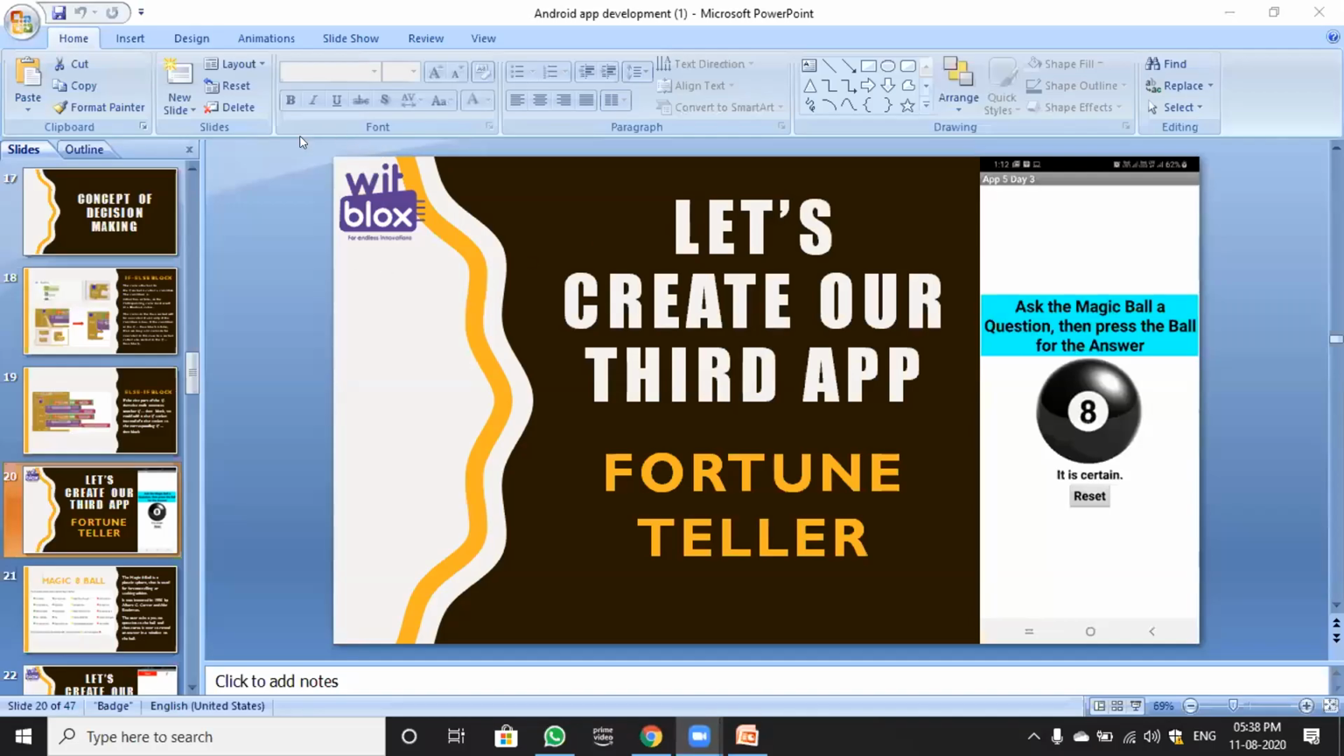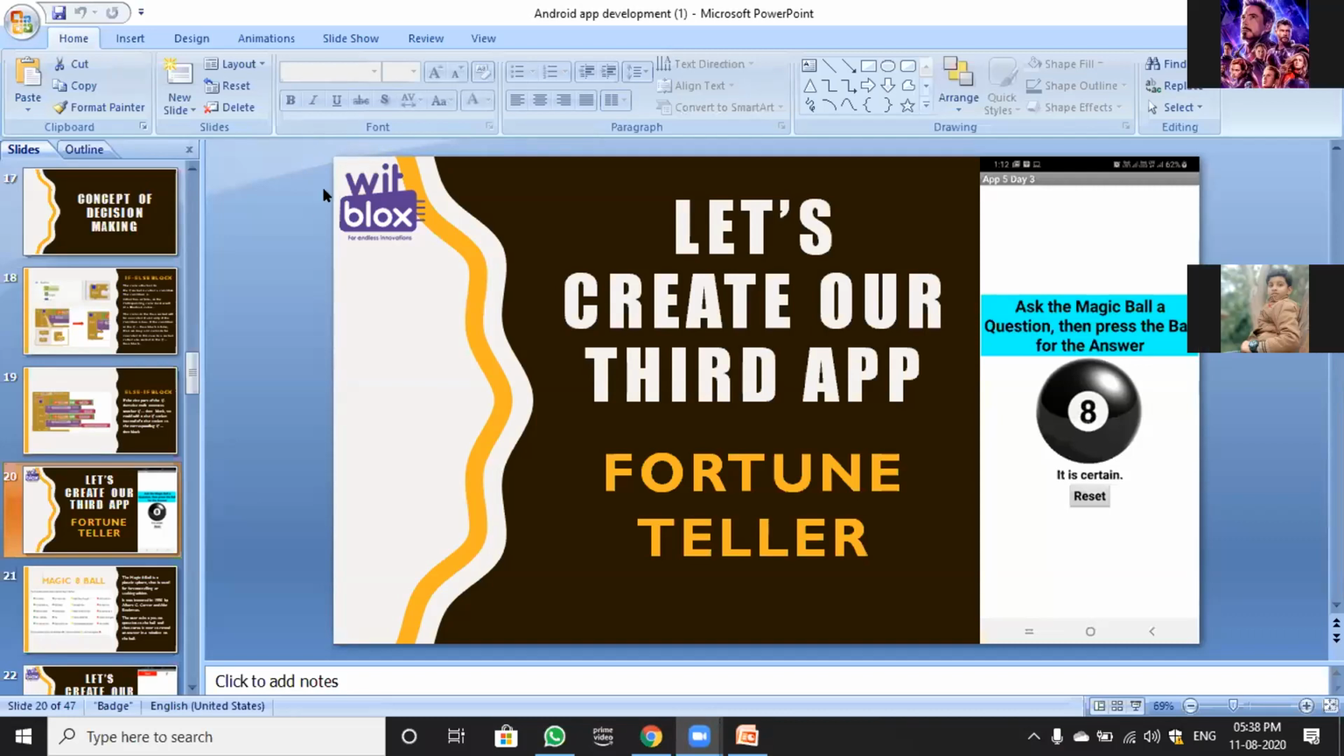Okay, so good evening, everyone. Welcome to the second session of the basic app batch conducted by Arush and Sanyu. So today we are going to make a fortune teller app that will tell us the fortune.